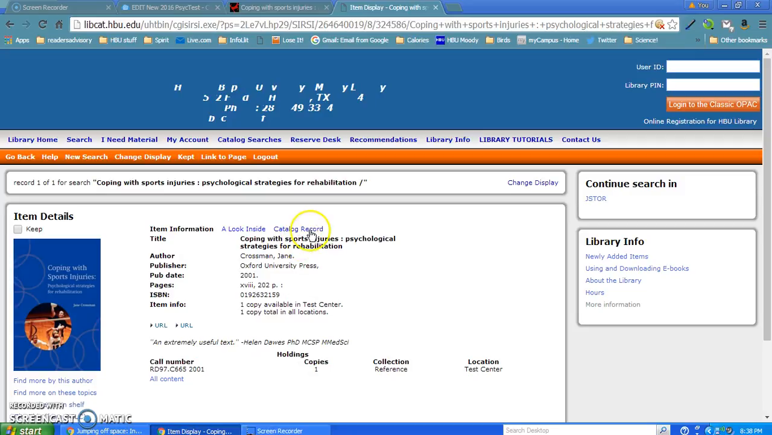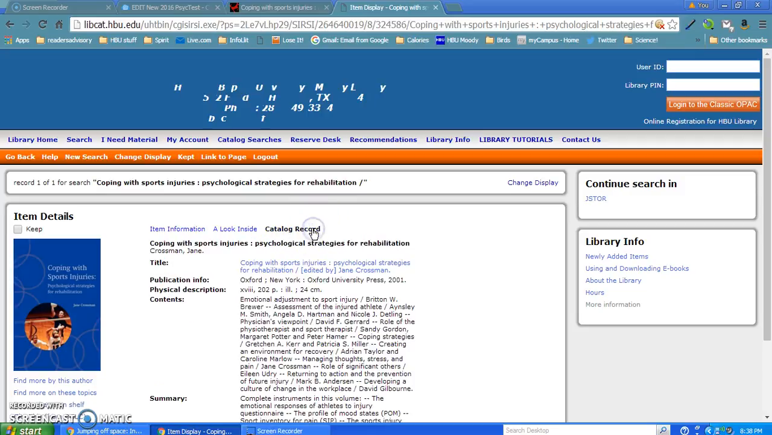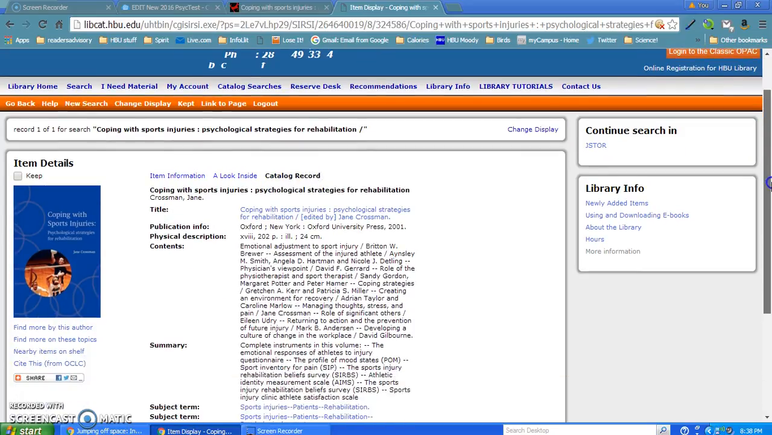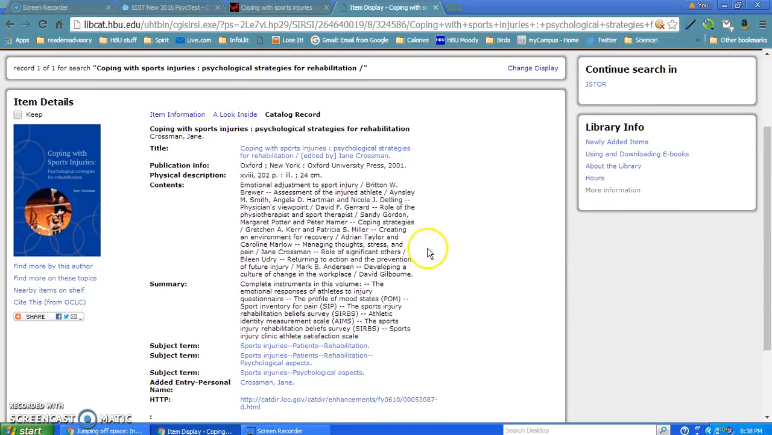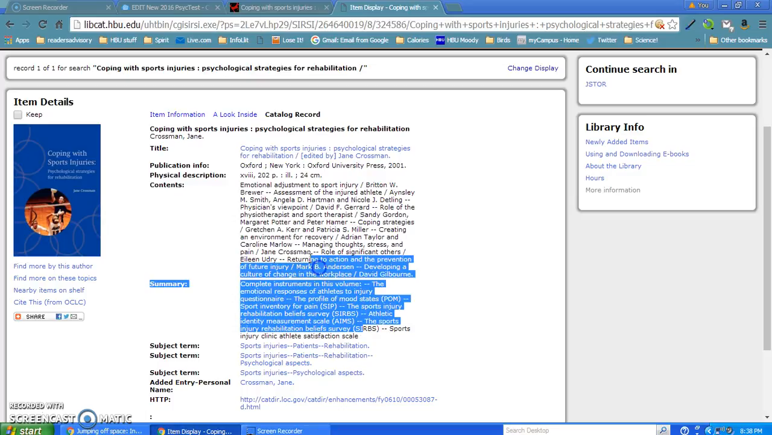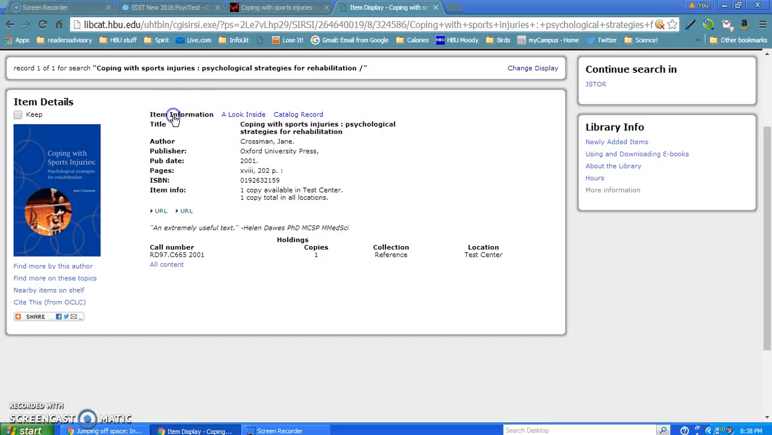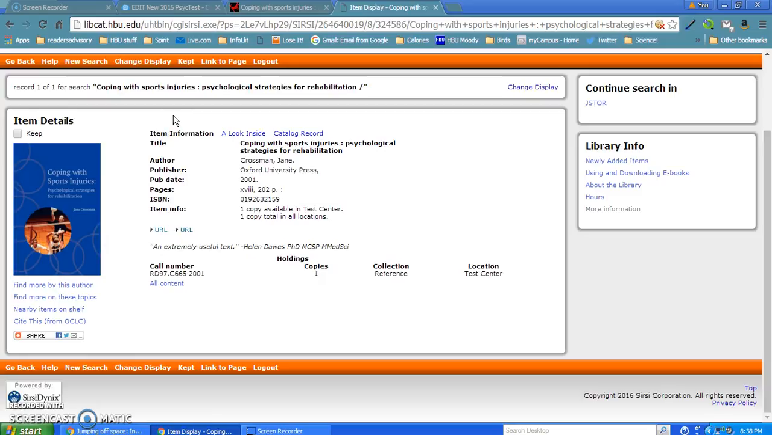And if you click on the catalog record, you can actually open this record for this book and look under the summary, and it says complete instruments in this volume, and it actually lists again the different instruments or measurements that you can find in this book. So this book is located, it's not an online copy. We don't have an e-copy of this. You can actually go to the second floor of the library and look through that and make some copies of the test or instrument that you actually need to use. Make sure again that you cite that in your references.